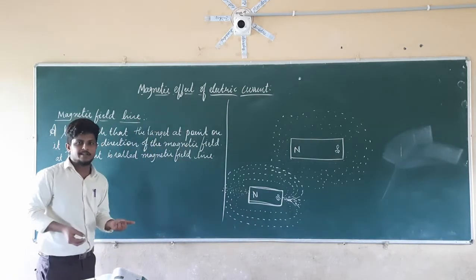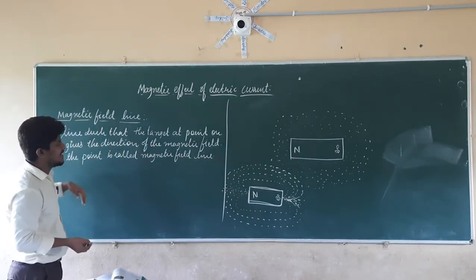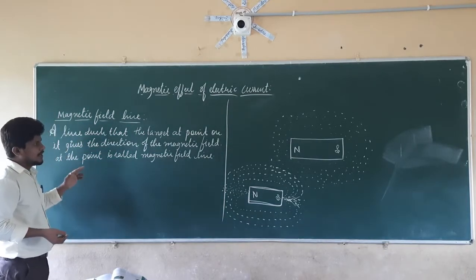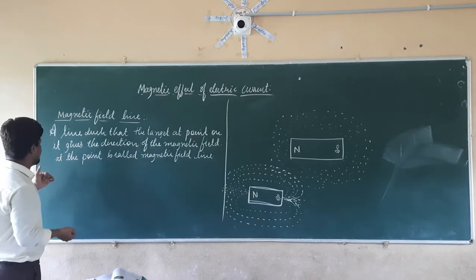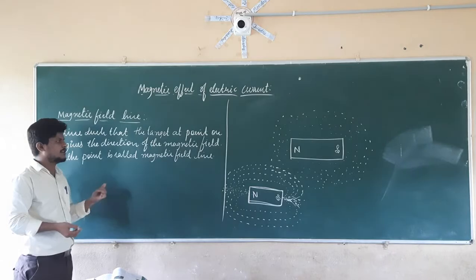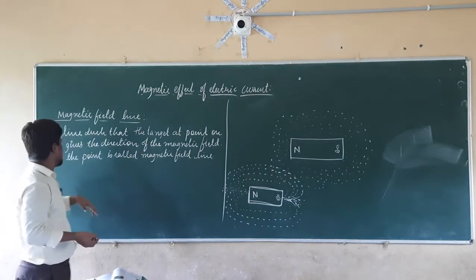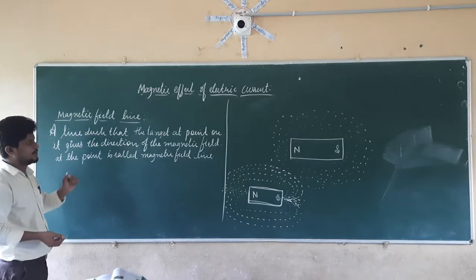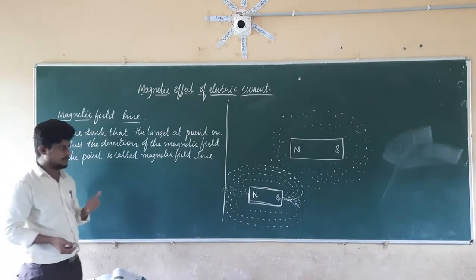So what are the magnetic field lines? A magnetic field line is a line such that the tangent at a point on it gives the direction of the magnetic field at that point. A line such that the tangent at a point on it gives the direction of the magnetic field at that point is called a magnetic field line.